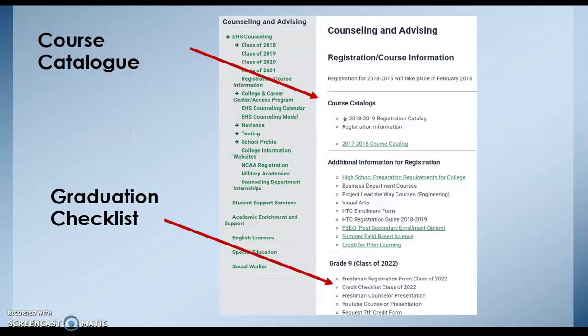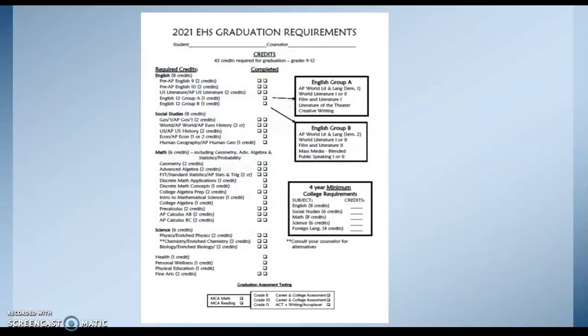Here's a screenshot of our webpage, and you can see all the resources under the Registration and Course Information tab on the left-hand side. Here is a quick view of your graduation requirements. Remember that you have access through Infinite Campus to view your transcript and identify what courses you've earned credit in and what is still remaining.